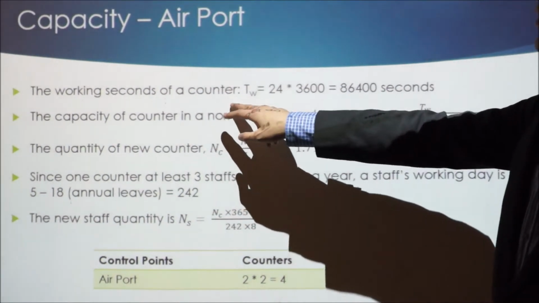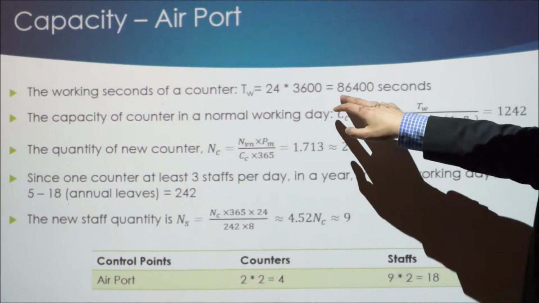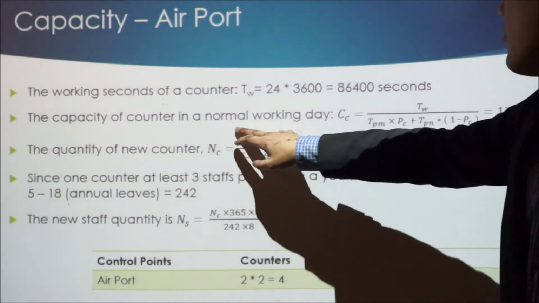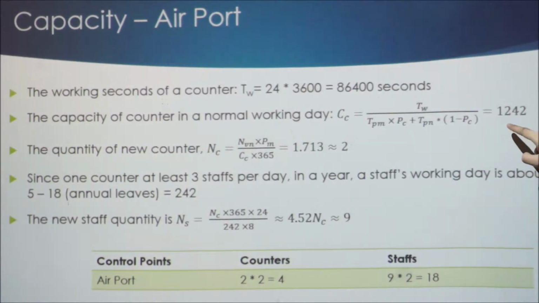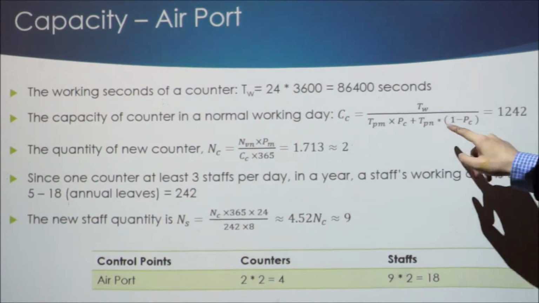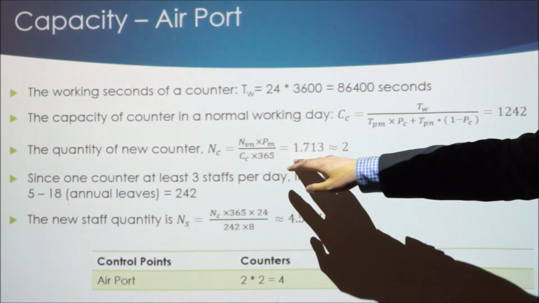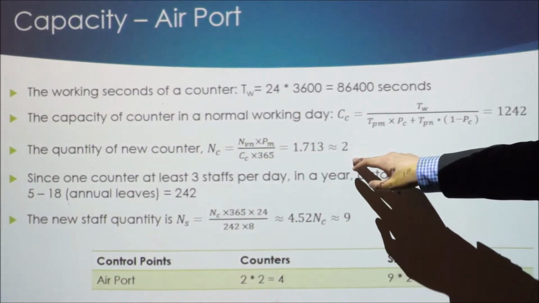Since the airport works 24 hours, the working seconds will be about 86,000 seconds. And then we can know that the capacity for a counter in one day will be about 1,200. And then we go on, we will calculate that the new counters needed will be 2.